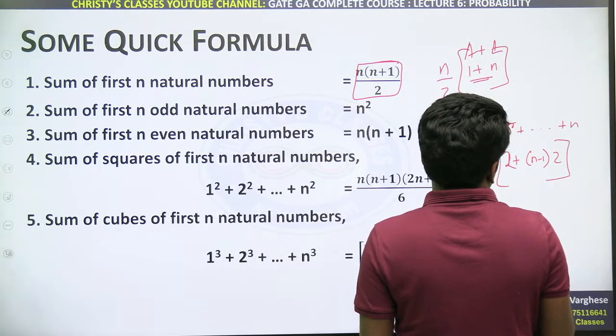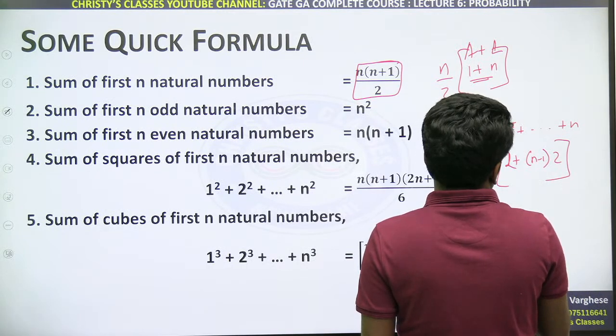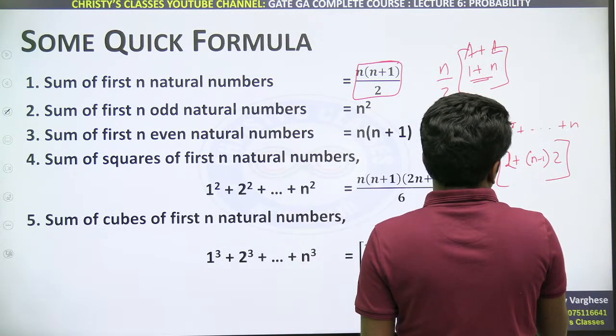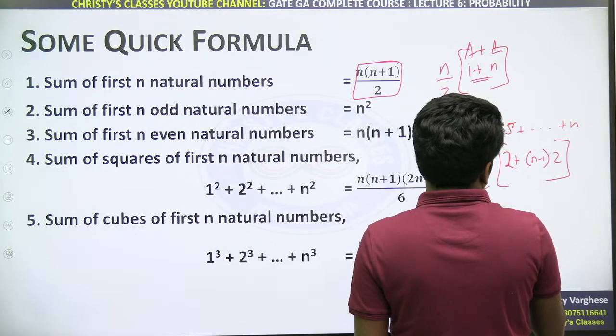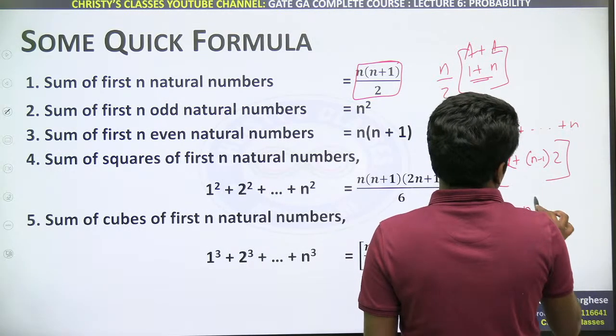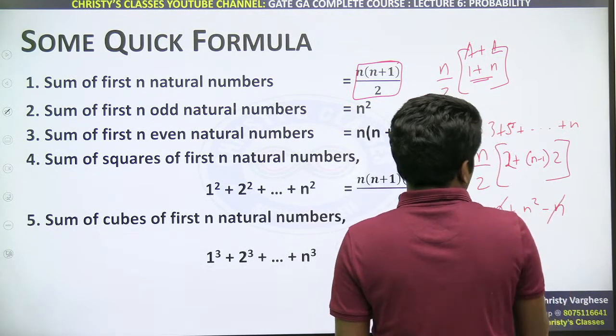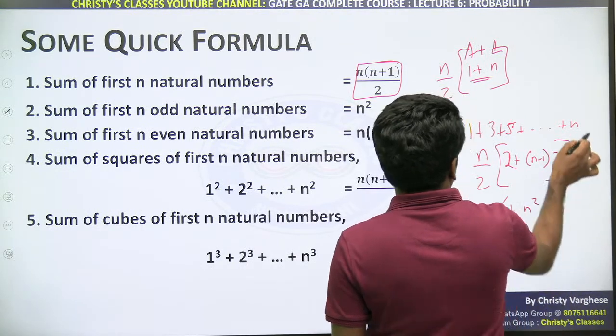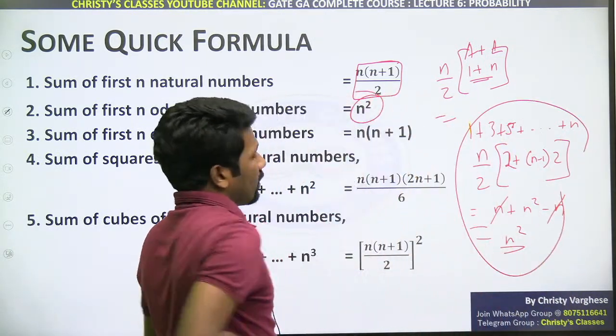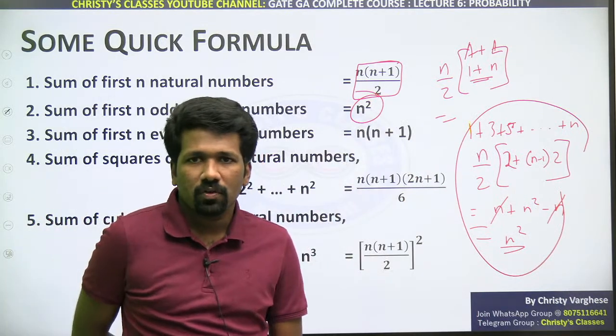Simplify it and check. Opening up the bracket, 2n by 2 is n, plus n square minus n; the n cancels, and n square you will get. That is how this formula is derived. Sum of first n odd numbers will be n square.